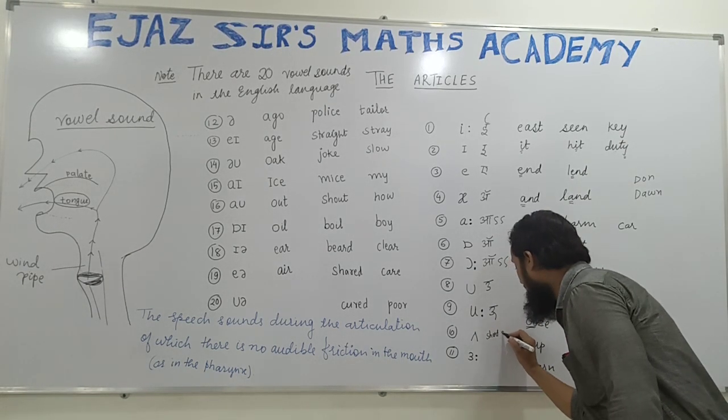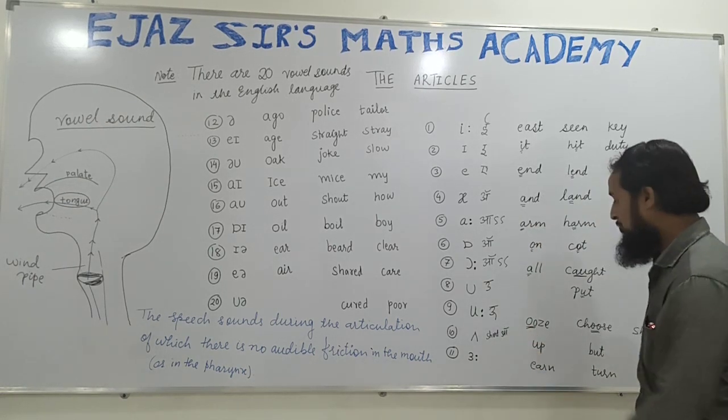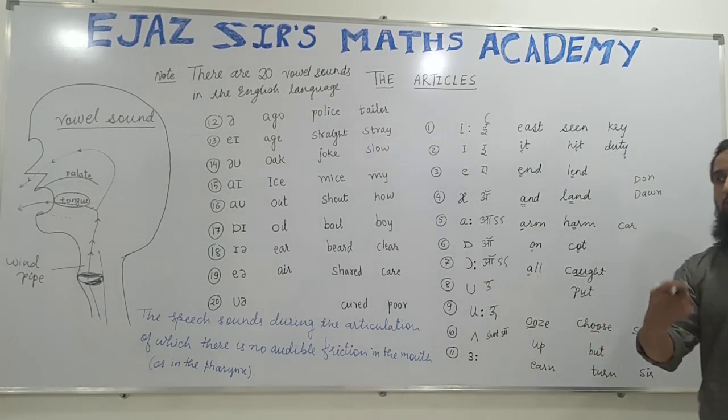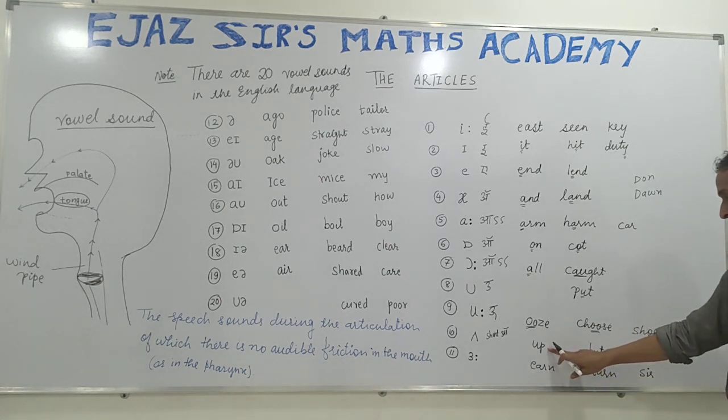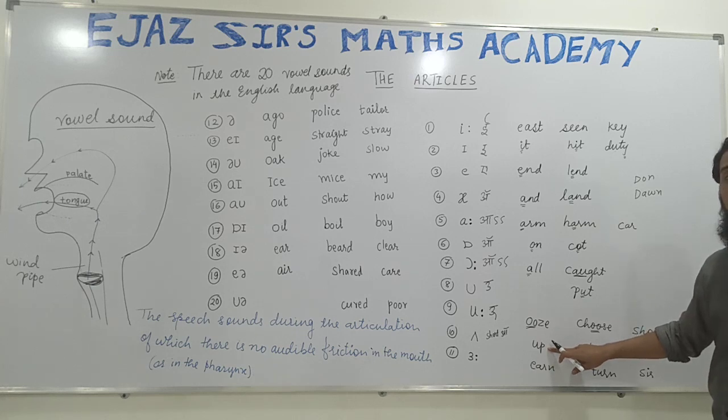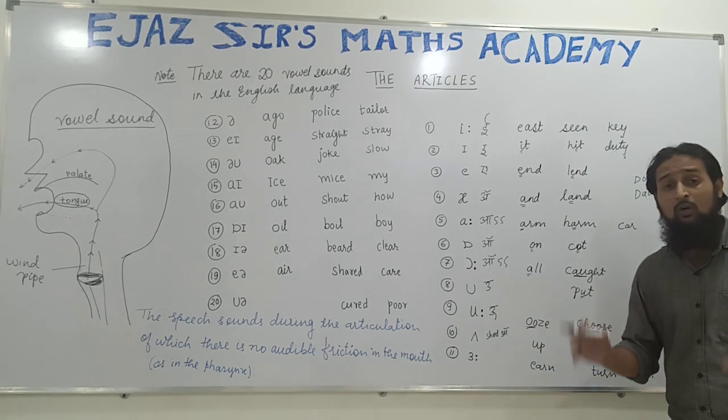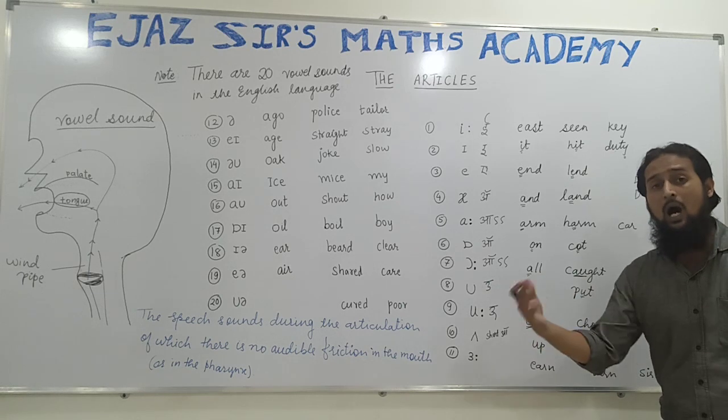It is short a. We use it only for a short while. It's only a, as in up. Don't say up. It is up. Up. I wanna go upstairs.